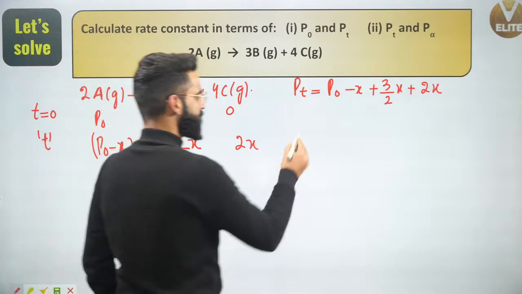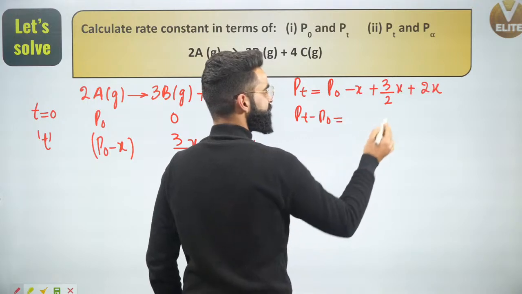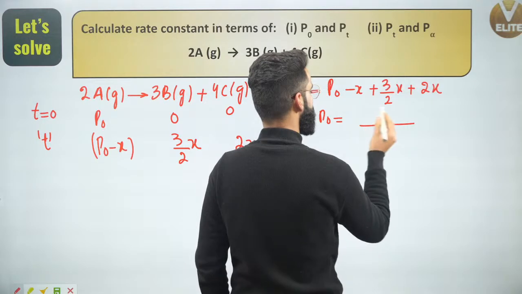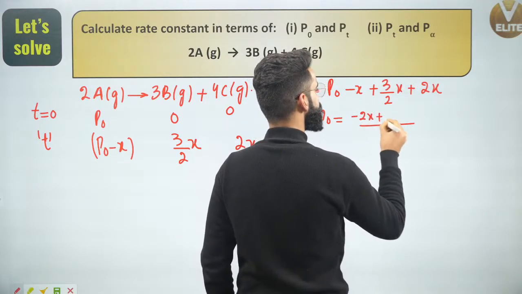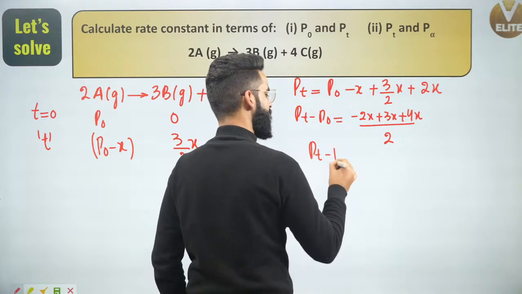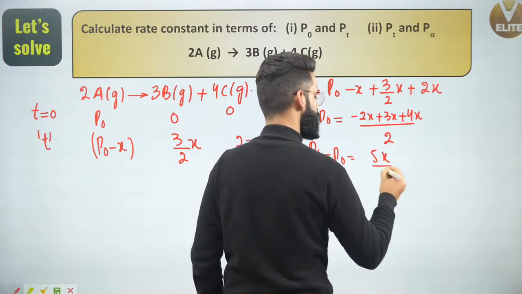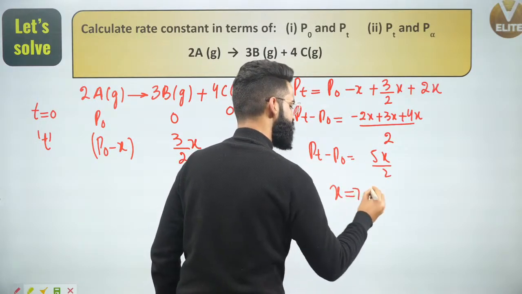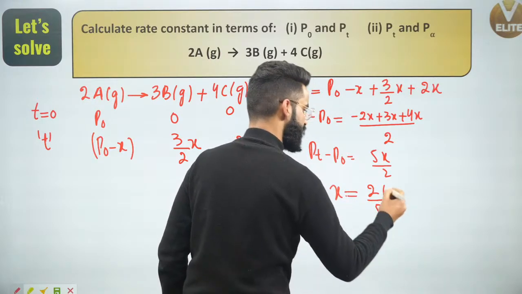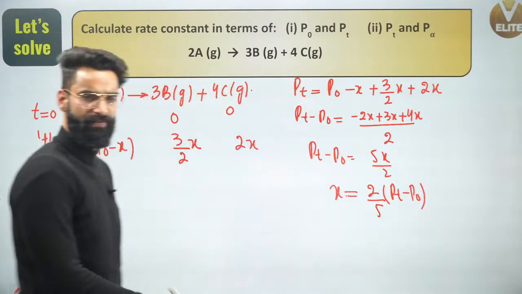Now we will do a little bit of calculation. It is Pt minus P naught. Just take the 2 as LCM. It's going to be minus 2x plus 3x plus 4x. So I got Pt minus P naught is equal to x plus 4x, that is 5x divided by 2. So people, can I get the value of x from here? x will be simply equal to 2 divided by 5 multiplied by Pt minus P naught. Yes, I got the value of x.